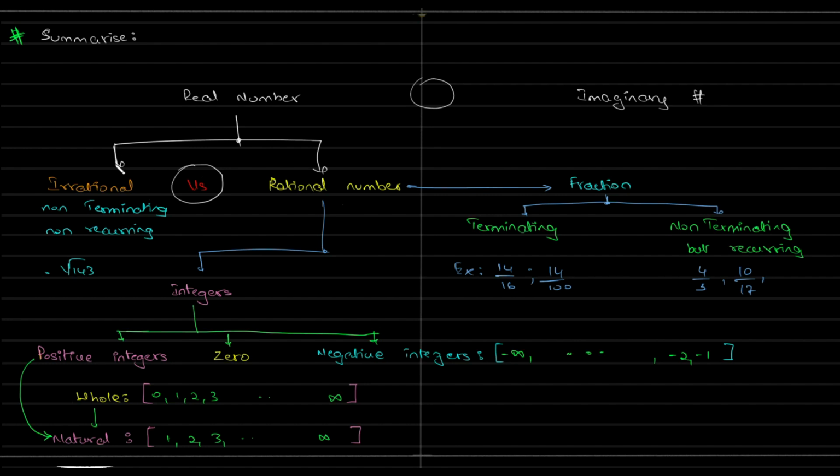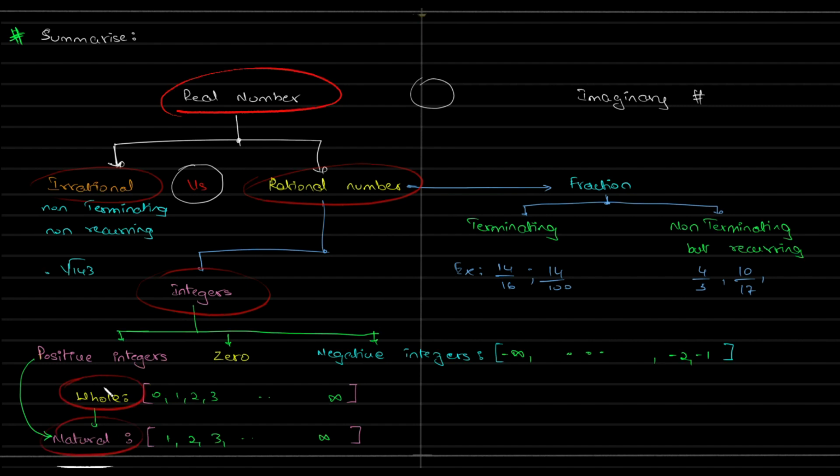Okay, so that's how we classify. Let me repeat the entire thing. We have real numbers. Under real numbers, we have irrational numbers and rational numbers. Under rational numbers, you have integers, under integers is your whole numbers, and under whole numbers is your natural numbers. The one which is opposite of real numbers is imaginary numbers, which is not part of your syllabus, but it's for your knowledge. Excluding these numbers, you have one more set of numbers, that is imaginary numbers.